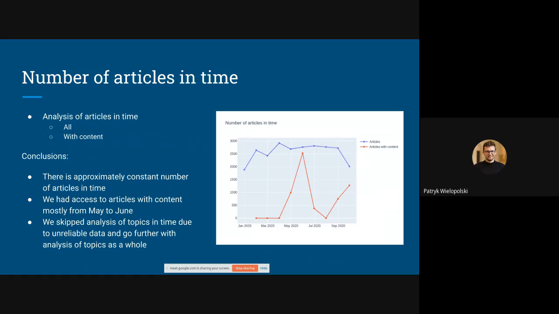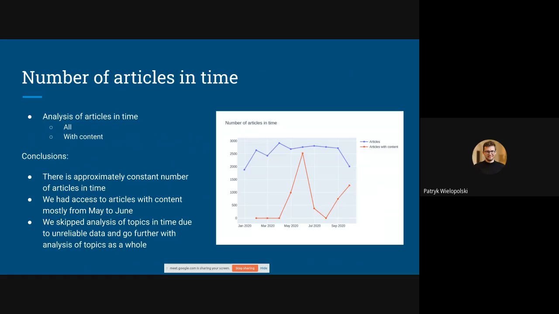So let's move on to the analysis, because after the modeling, when we have the topics, we can analyze what we've got. We wanted to start with the analysis of articles over time. How many are there? As we can see on the plot, in general there is a constant number of articles over time, from the articles JSON file.